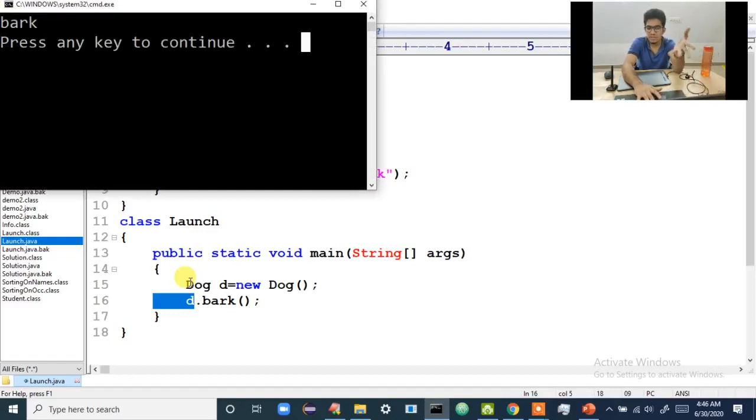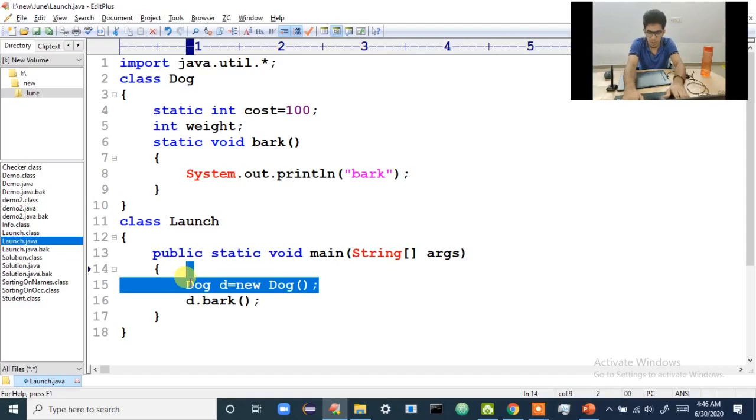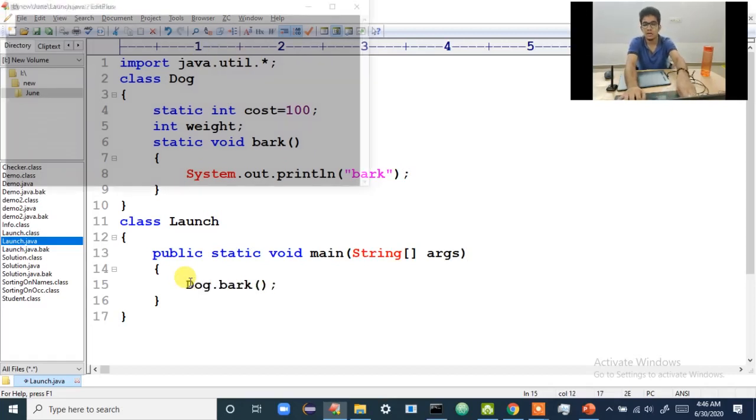Why? Because at compile time it will link. So we can create an object also, but most of the time, other programmers don't create an object for a static variable or static method. They use the class name for a static variable or a static method.